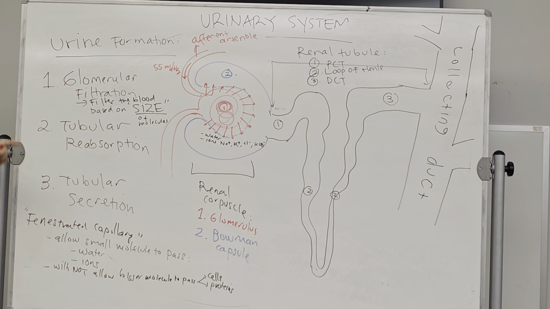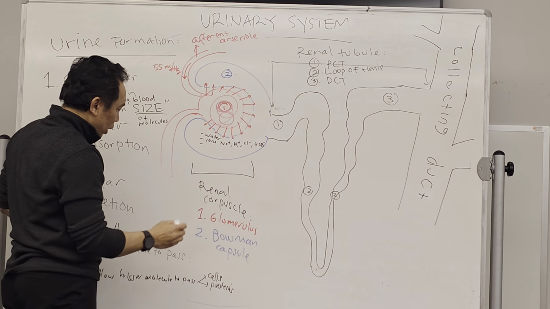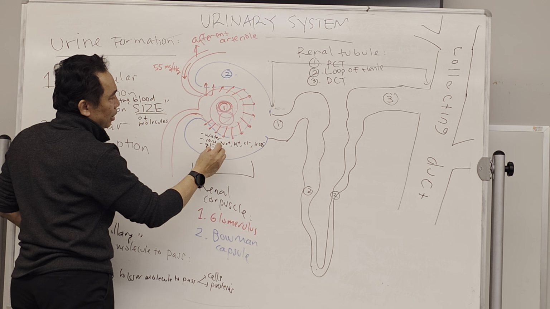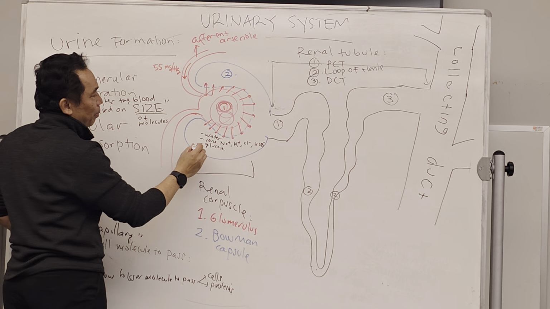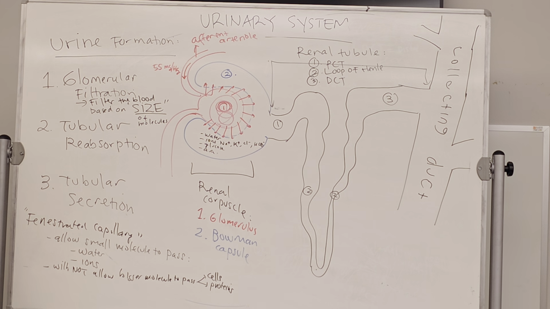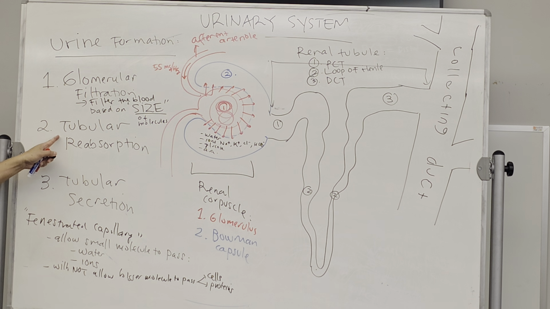That's it. So it means that there are many smaller molecules, maybe including glucose over here, or sometimes amino acid. Some of them are small, so they are also present in this capsule, but not in the urine. Because what? Because the next process helps. Are you with me? Now, what is the next process?